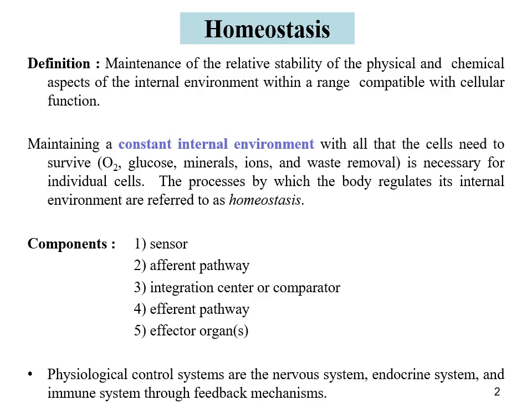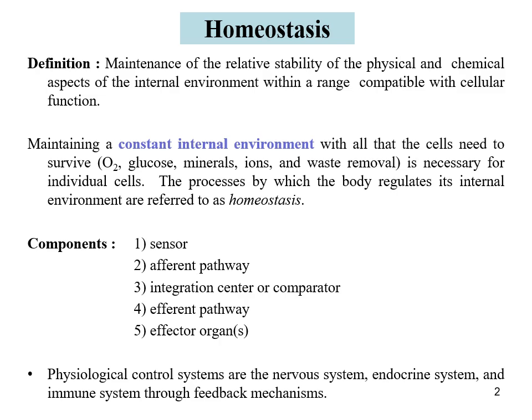Essentially, it's about maintaining a constant internal environment with all that the cells need to survive: O2, glucose, minerals, ions, and waste removal. This is necessary for the proper functioning of individual cells. The processes by which the body regulates its internal environment are collectively referred to as homeostasis.